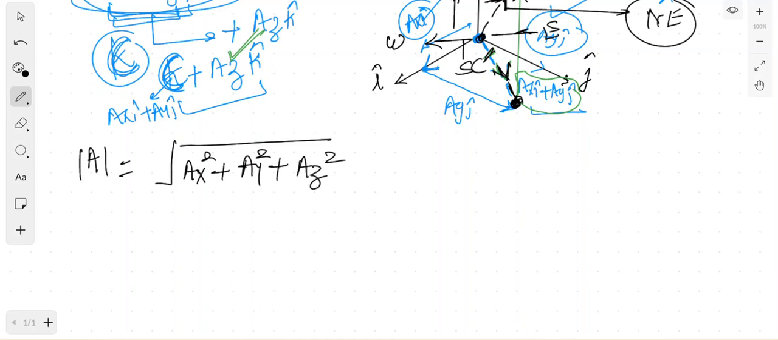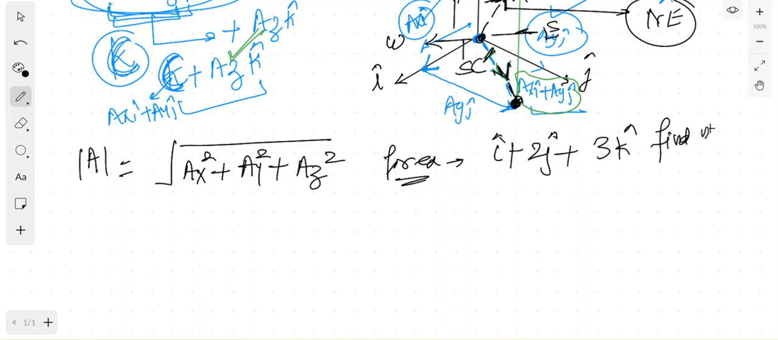So this is how we present the vectors algebraically, and we'll discuss it with the directions and its magnitude. For example, let us take one example also. If we are dealing with i plus 2j plus 3k, and we have been asked to find the magnitude and direction of this vector.